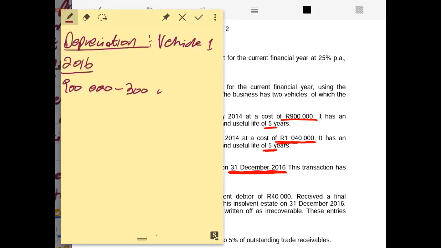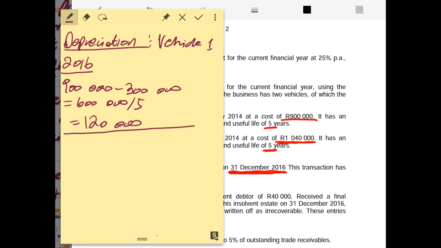Minus 300,000 rands, that will give us 600,000 rands as the depreciable amount. We divide that by the useful life. Then we say 600,000 rands divided by 5. That will give us 120,000 rands as the depreciation for motor vehicle 1 in the year 2016.